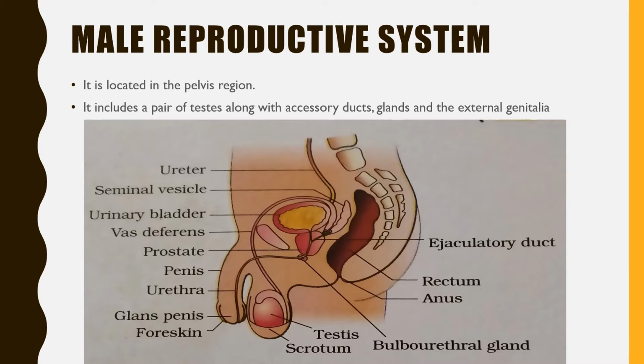The main topics we will study are the organs of the male reproductive system, the ducts and what their functions are.